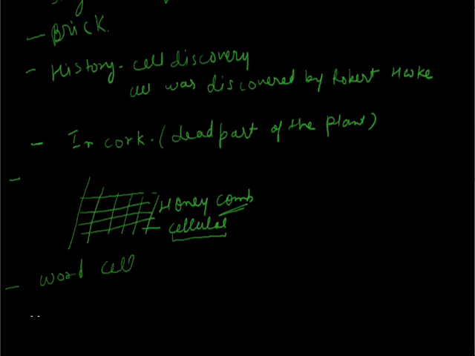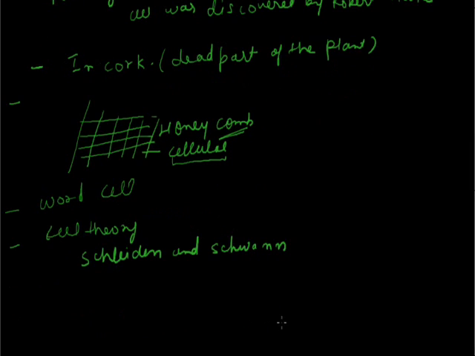After the discovery, we will discuss the cell theory. Cell theory was proposed by two very famous scientists named Schleiden and Schwann. According to them, all organisms are made up of cells.